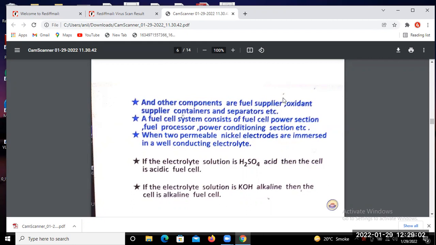So according to the electrolyte used in the fuel cell, we can classify it as either an acidic fuel cell or an alkaline fuel cell. The electrolyte is the main component of the fuel cell, and according to it we classify which is the acidic fuel cell and which is the alkaline fuel cell.